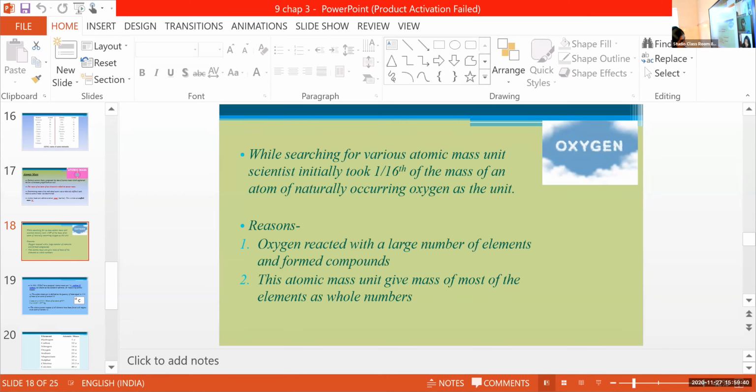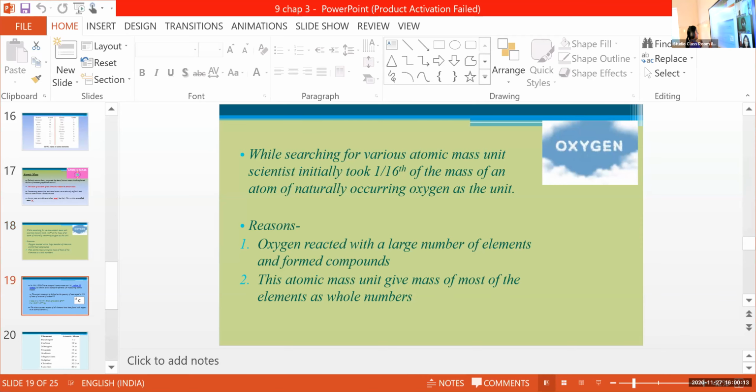Revu, please read these two reasons. Oxygen reacted with a large number of elements and formed compounds. This atomic mass unit gives the mass of most of the elements as whole numbers. So this is the first attempt, taking oxygen as the standard reference.